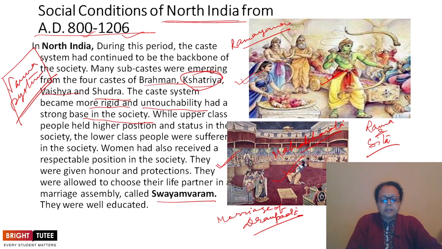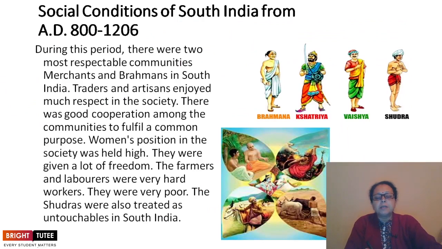Then for the same time period we come to southern India. In southern India, during this period, there were two most respectable communities: one is merchants and the other is the Brahmins. A slight change was there in southern India if we compare it with northern India.